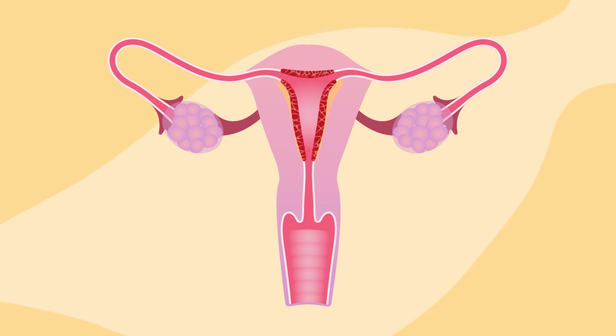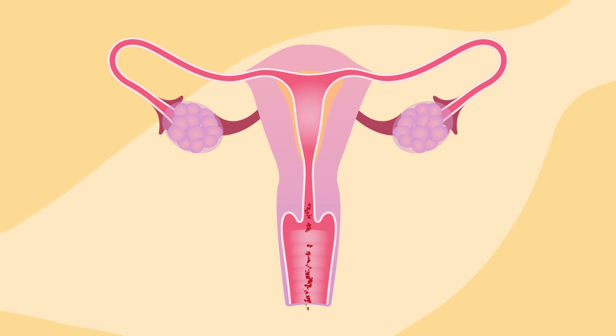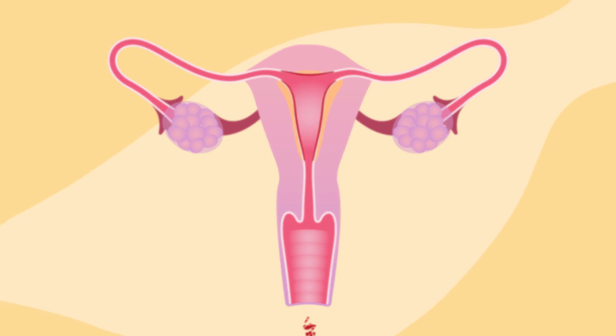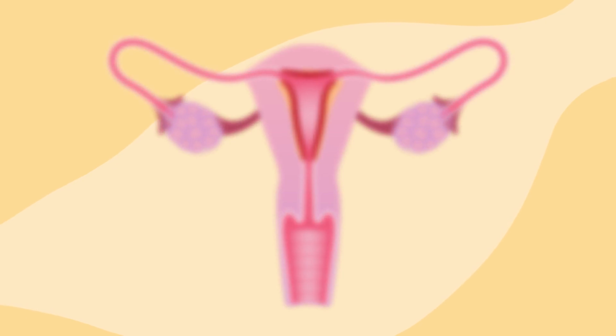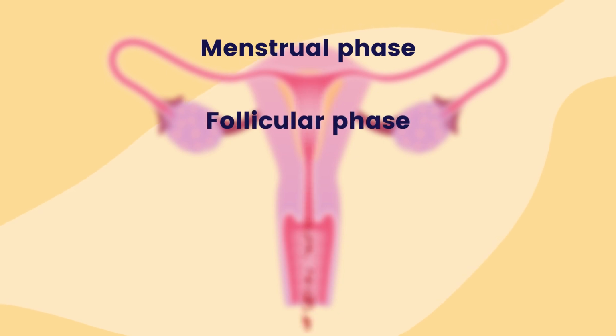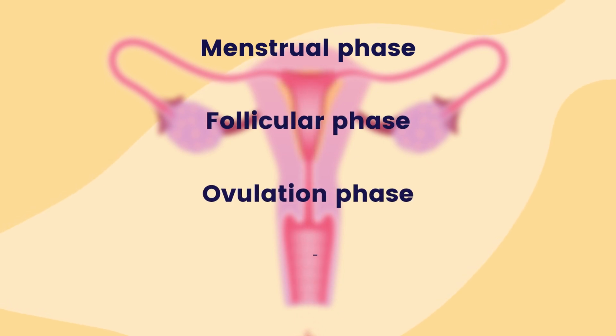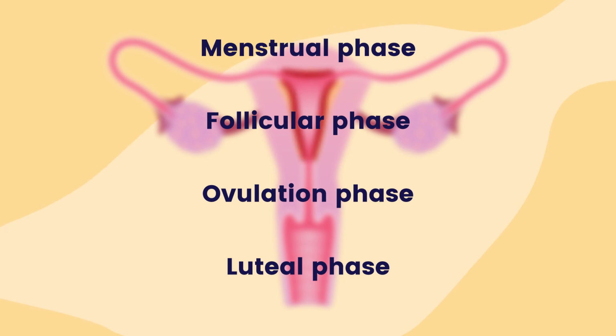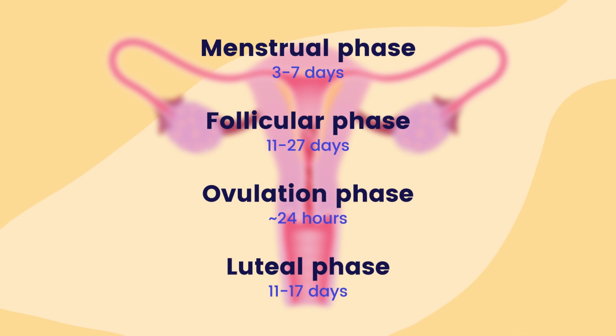If a pregnancy doesn't happen, the uterine lining sheds during the menstrual period. Then the cycle starts again. The menstrual cycle can be broken up into 4 phases: the menstrual phase, follicular phase, ovulation phase, and luteal phase. The length of each phase can differ from person to person, and it can change over time.